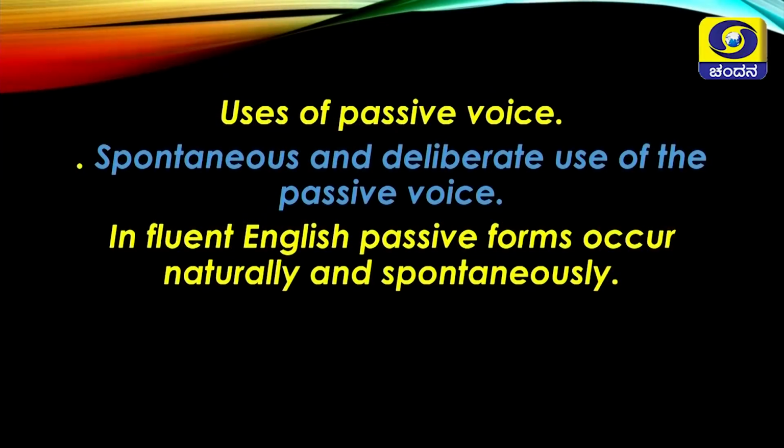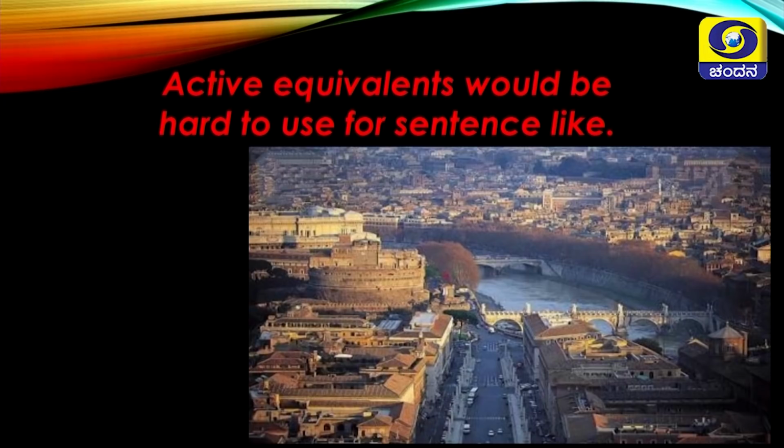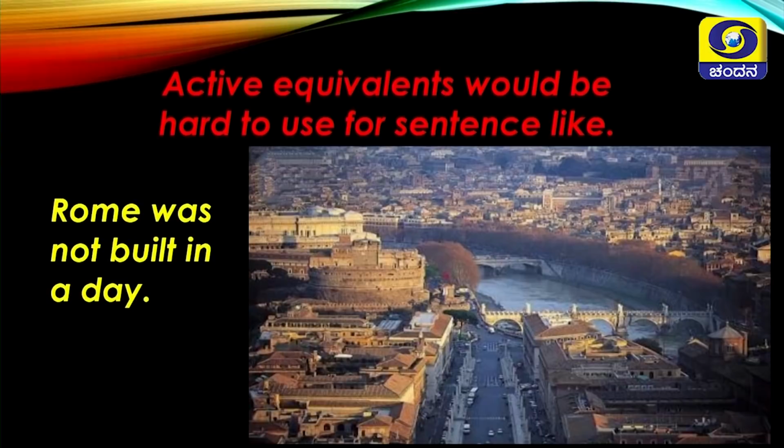Uses of passive voice. Spontaneous and deliberate use of the passive voice. In fluent English, passive forms occur naturally and spontaneously. Active equivalents, now few sentences are very difficult to make passive. Active equivalents would be hard to use for a sentence like this. Here it is very difficult to change it into passive. So few sentences are there in English, it is very difficult to change. Like this sentence, Rome was not built in a day, right?